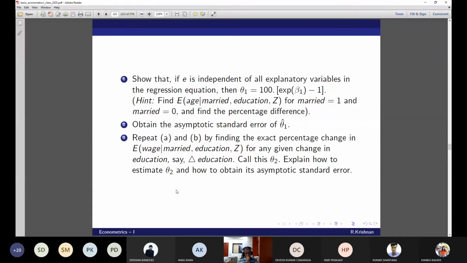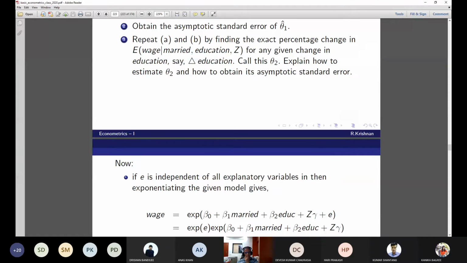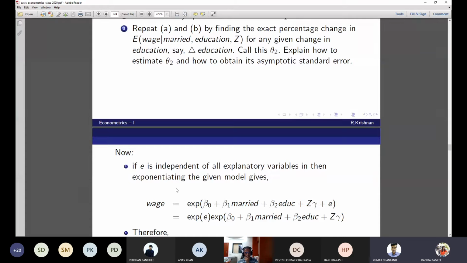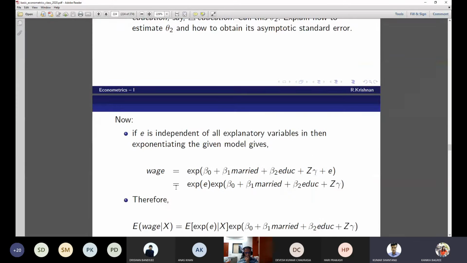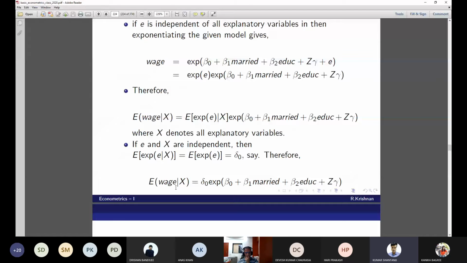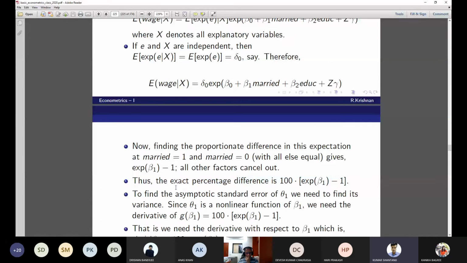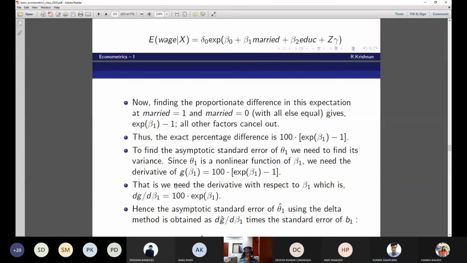So it should be e to the power beta 2 or beta 1? Sorry, it will be education, beta 2. Yes, education beta 2, sorry. Yes, sir, I'm getting the same thing, sir. Good. Kumar, you are improving. Thank you, sir.